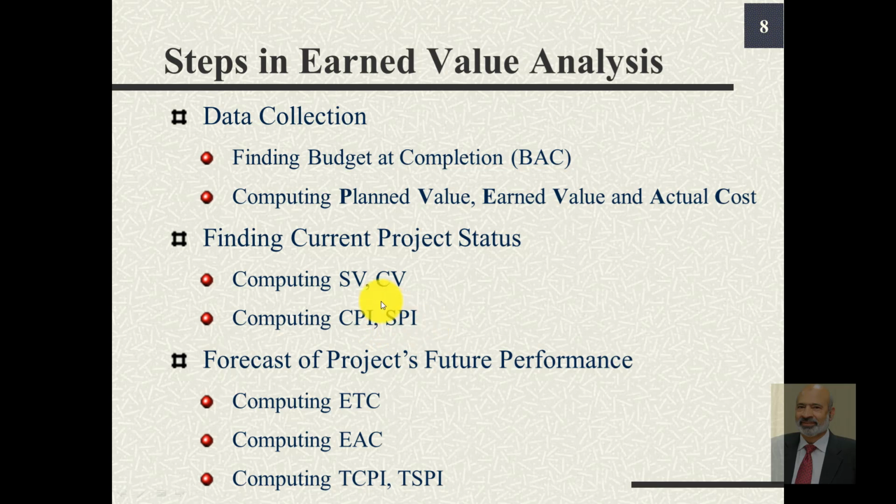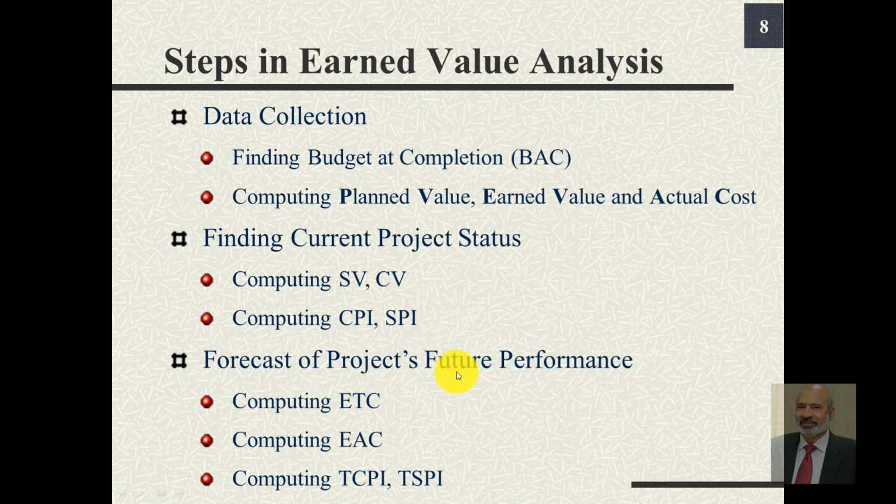As I mentioned earlier, these schedule and cost variances are the differences, and CPI and SPI are the ratios. Positive values of these variances are desirable. The ratio more than 1, whether it is CPI or SPI, is desirable.